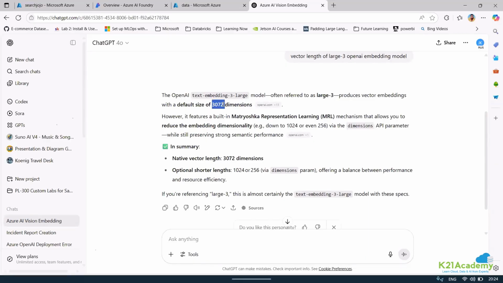So if the dimensions are not matching, you cannot pass everything together. You can even change the dimensions if you want. Rather than having 3072 dimensions, you can make changes also. That is also one of the things.